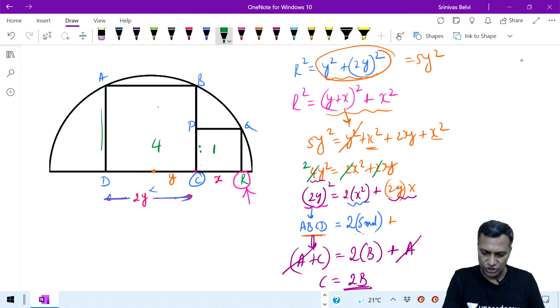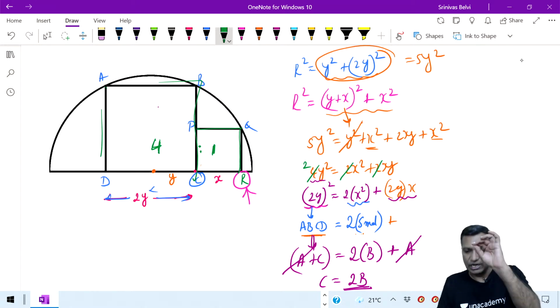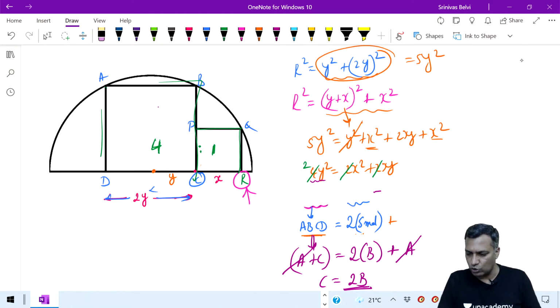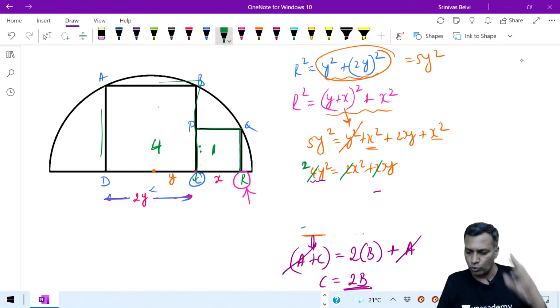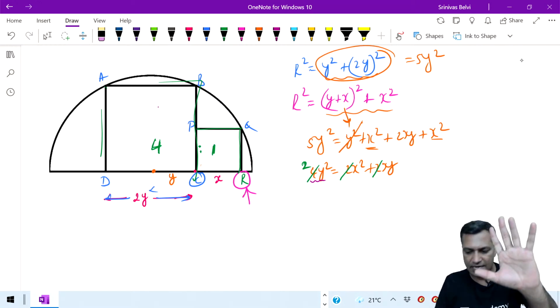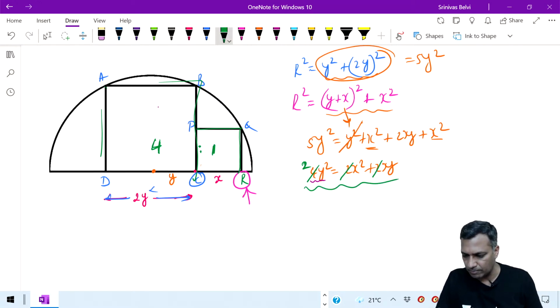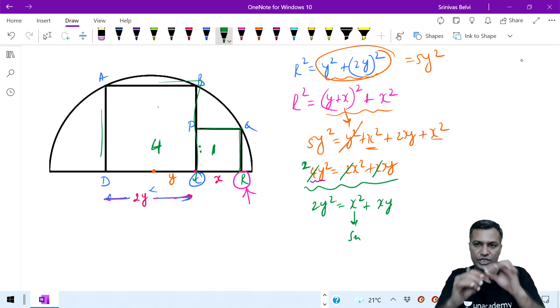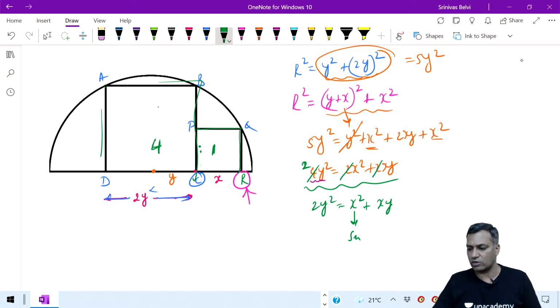Whenever you squeeze a square inside a semicircle and then try to put a smaller square, the ratio would be 1:4. I could have effectively proved it rather than doing it like this. Had I just simplified it and made it 2y square, I could have proved this particular ratio 1:4 much more effectively. Nevertheless, you can prove it from here. You can simplify this, take this as 2y square, which is equal to x square. X square is the smaller one, and then you take this as xy. You will be able to prove this a lot better.